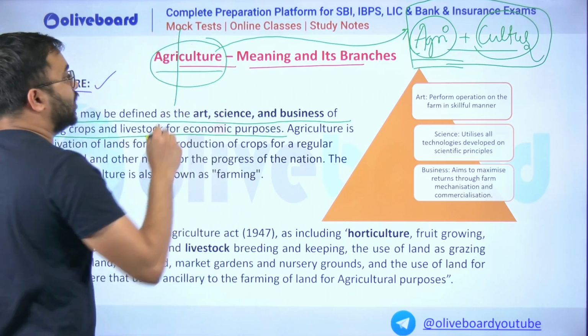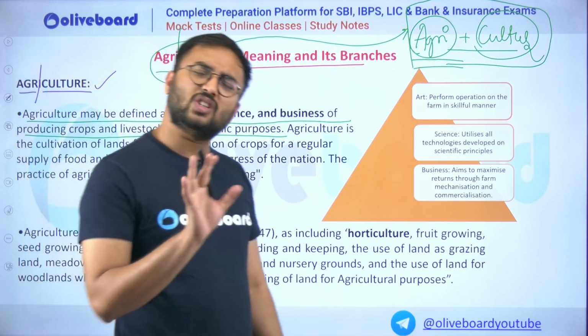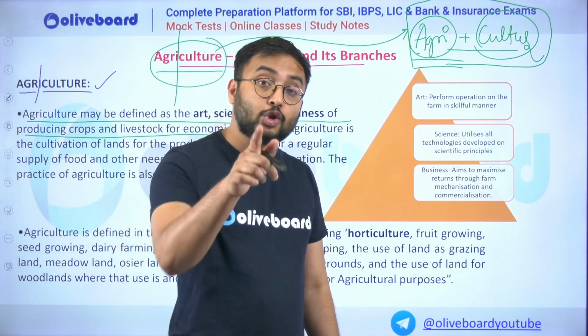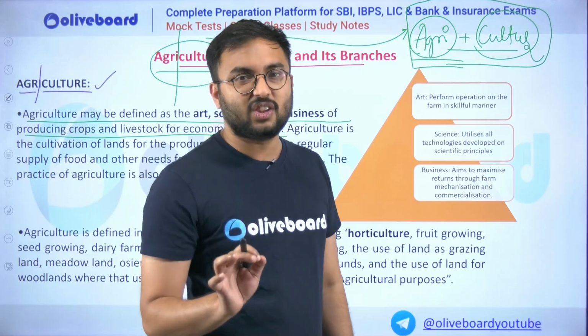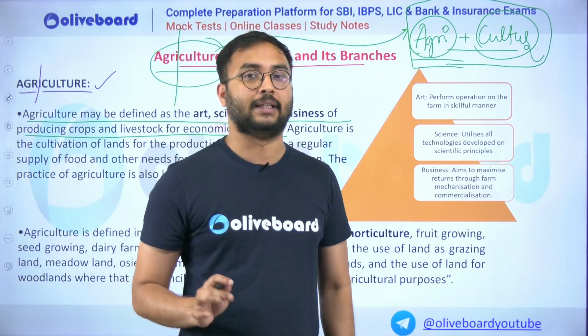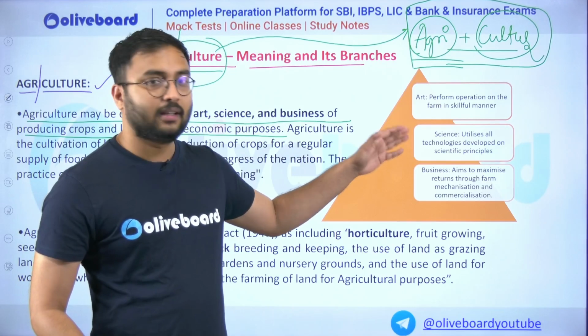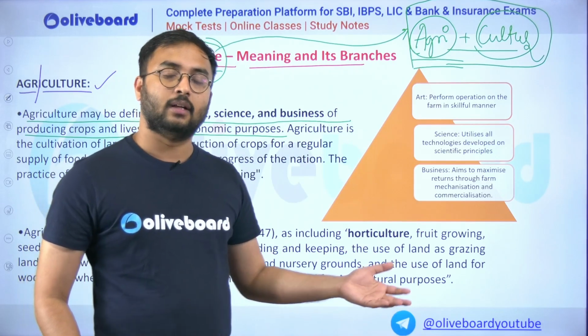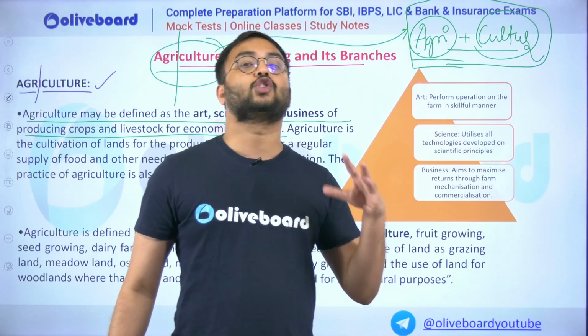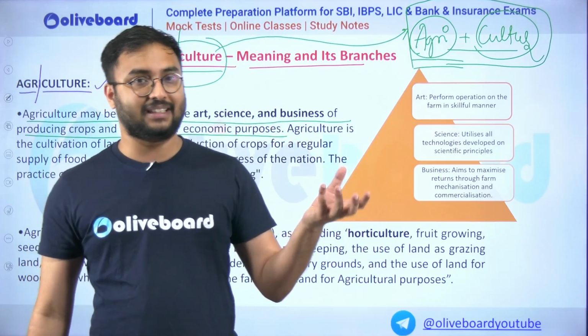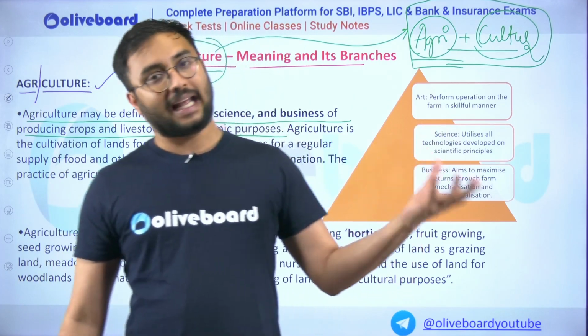When we talk about agriculture and when we consider agriculture just as an occupational activity, I will stop you there. Why? Because agriculture is not just an occupational activity. See, primary sector, secondary sector, tertiary sector. Primary sector includes various natural associated occupational activities like mining, timber or agriculture.